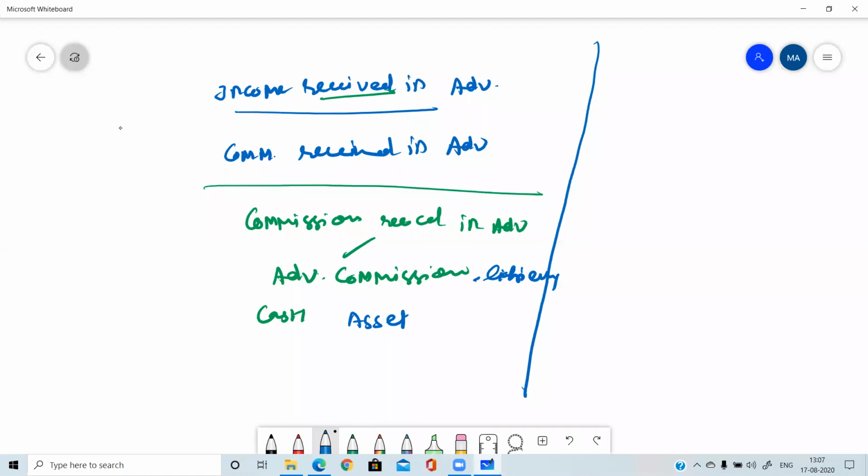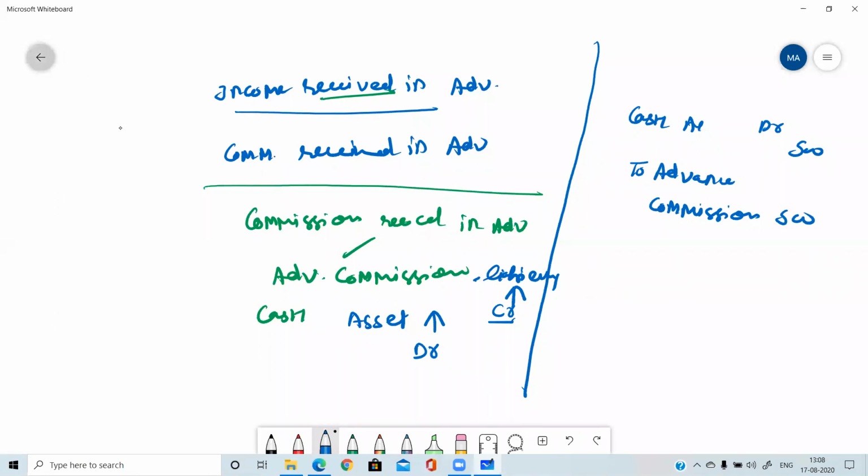So we are receiving cash, so our asset is increasing. And whenever we receive in advance, liability is increasing. So both are increased. When an asset is increased, it is debit. When a liability is increased, it is credit. So the entry is cash account debit to advance commission, and write the amount, whatever the amount is there, suppose 500.